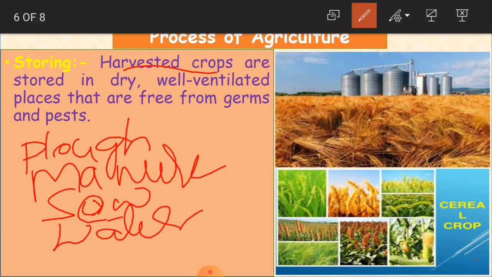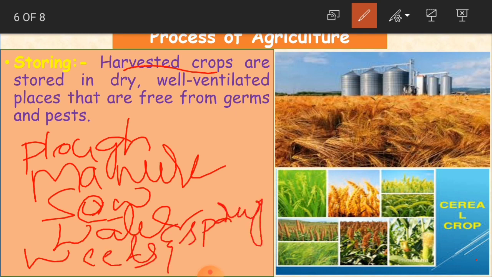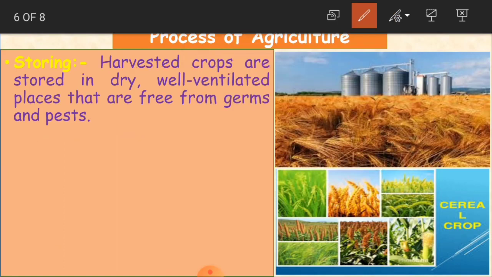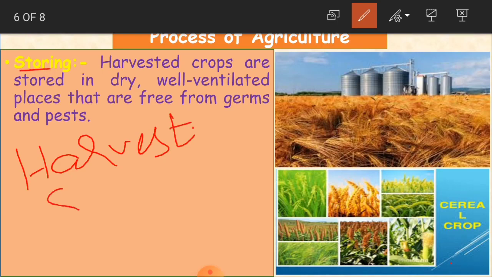After that we take out the weeds and pests, in the sense they spray chemicals to remove the weeds and pests so that the crop doesn't get damaged. Once all this is done, the next thing is harvesting. Once the crop is ready, we cut it, and then at the last we store it.